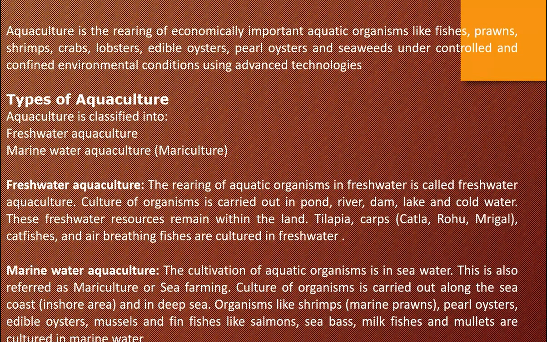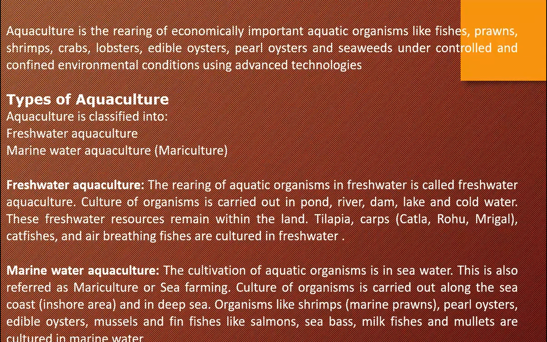Freshwater aquaculture is rearing of aquatic organisms in freshwater. And culture of organisms is carried out in, as I just now said, for example, river, pond, dam, lake and cold water. Are you listening? These freshwater resources remain within the land.